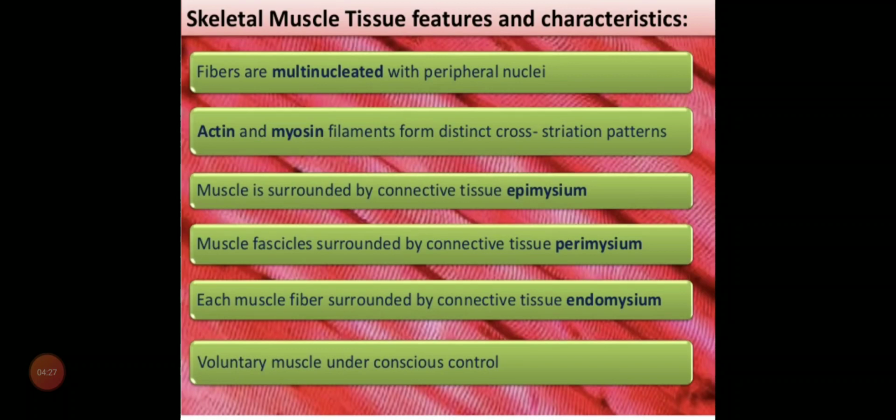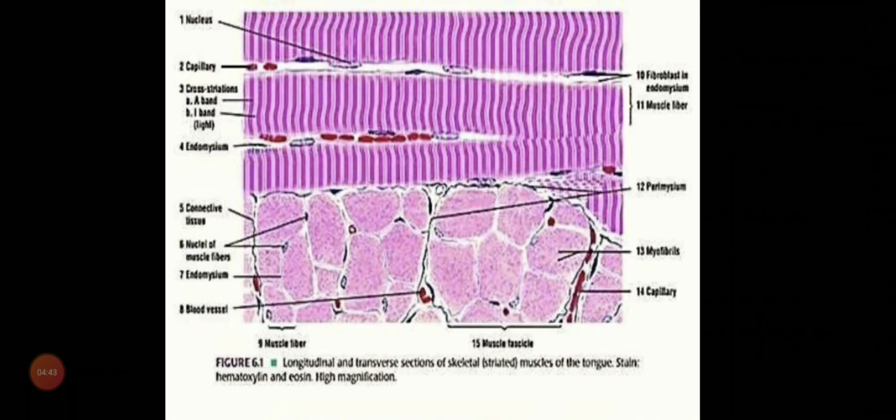Actin and myosin filaments form a distinct cross striation pattern. This is not important from the point of view of 9th class. Come to the last point: voluntary muscle under conscious control. Means voluntary muscles are controlled by ourselves. We can control them according to our will.